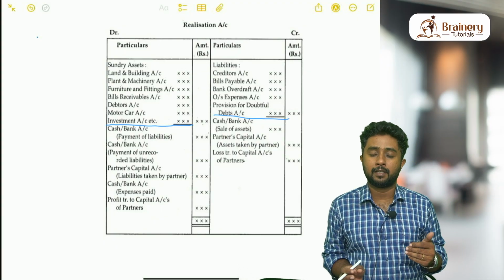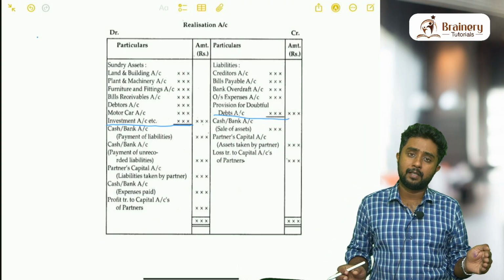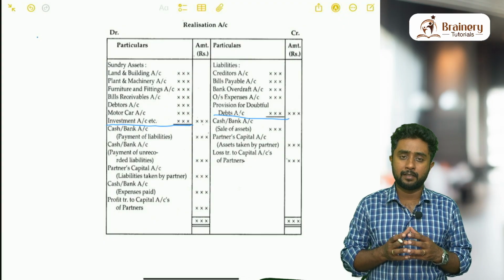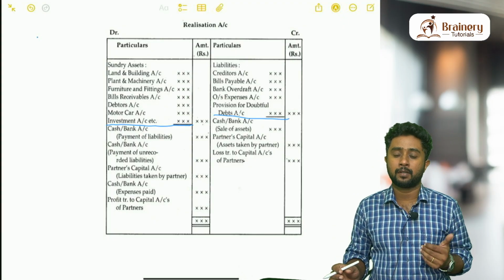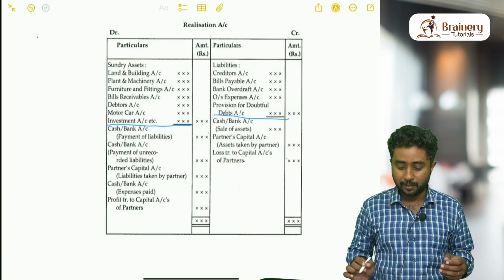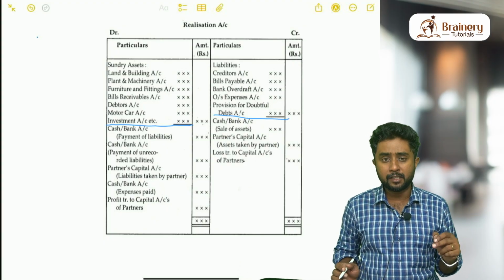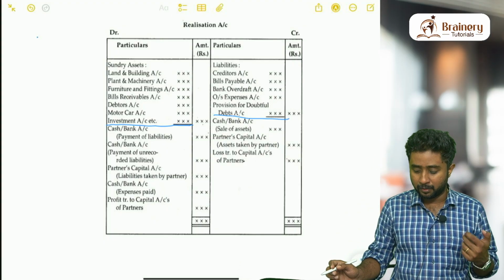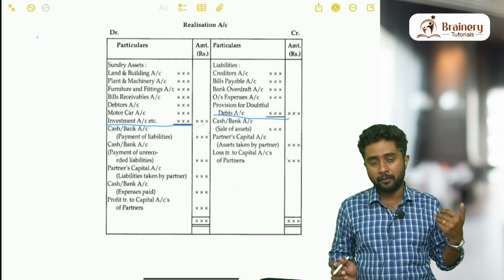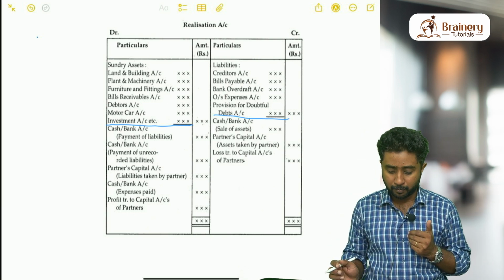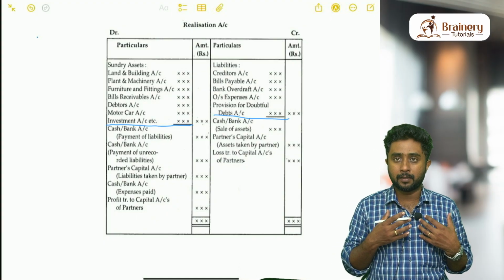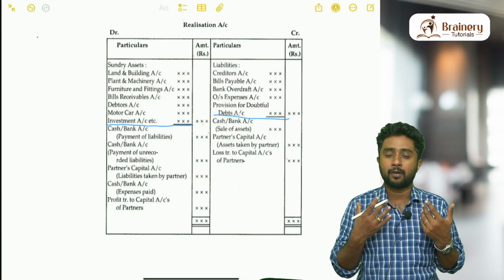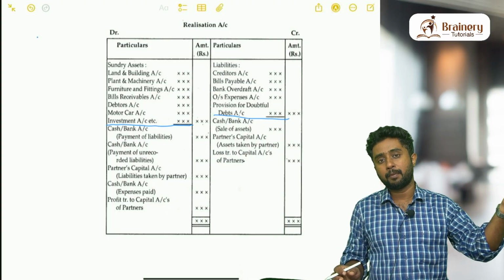When it comes to liability side, all the outside liabilities you have to transfer here. Outside liability simply means the amounts which are payable to the people who are outside the organization. So for example, as you can see here, creditors, they are outsiders. Bills payable are payable to the outside people. Bank overdraft, we have to pay that money to the bank, so outside people. Outstanding expenses, outstanding expense means some amount of expenses we are supposed to pay but we have not yet paid, so obviously expenses are paid to the outside people.